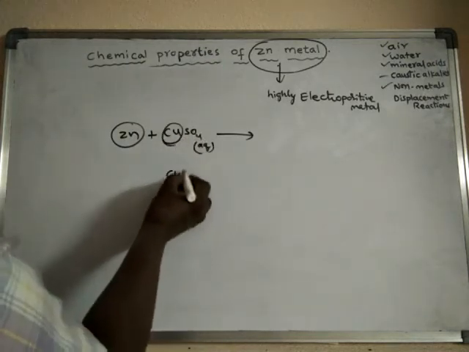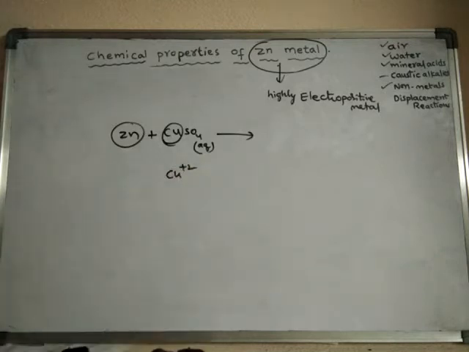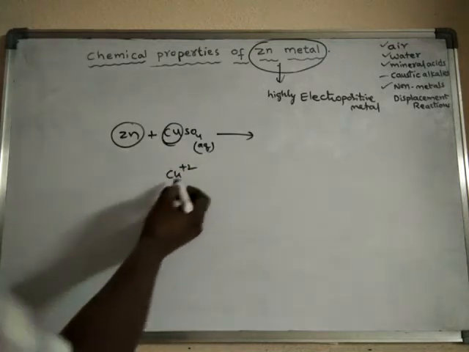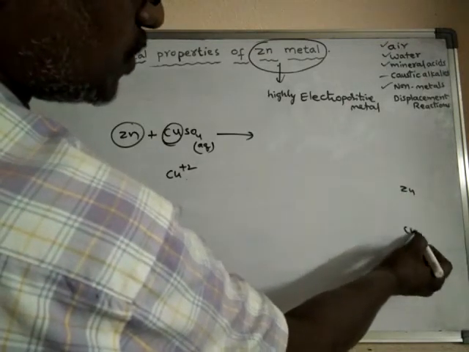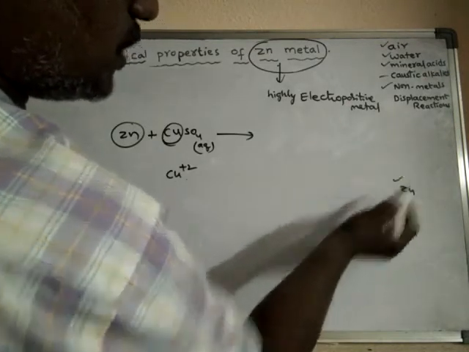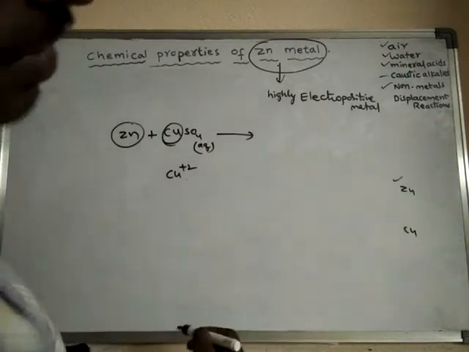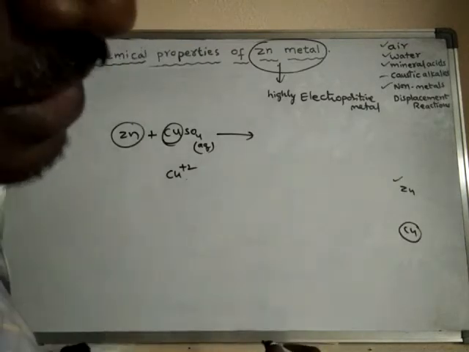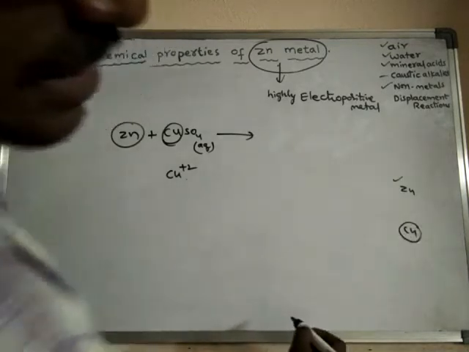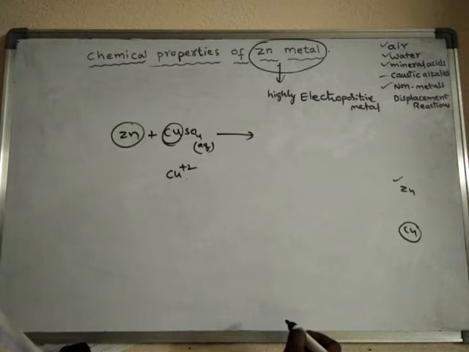Copper is present in the form of Cu2+. Zinc is present at the top and copper is present at the bottom. The element which is present at the bottom readily discharges, that means it loses its charge.